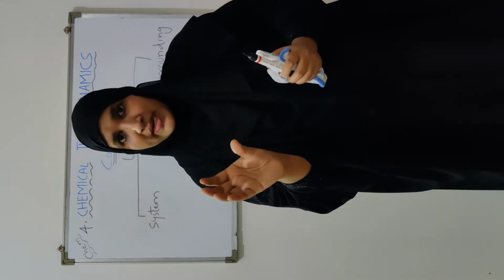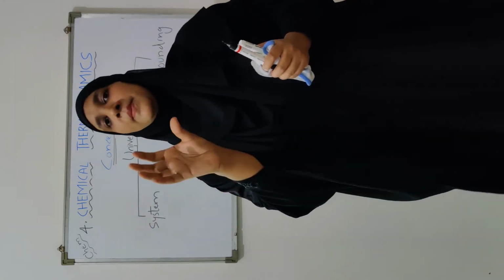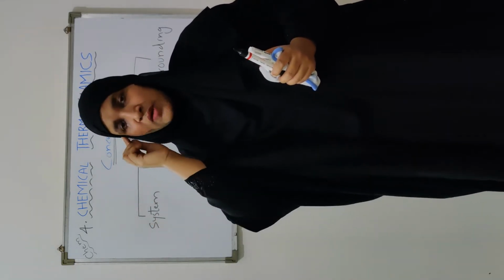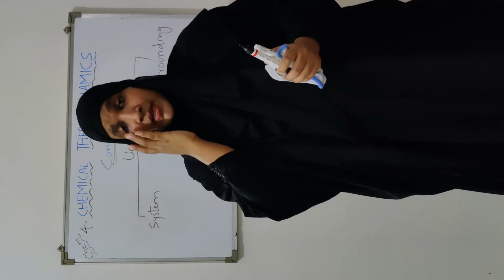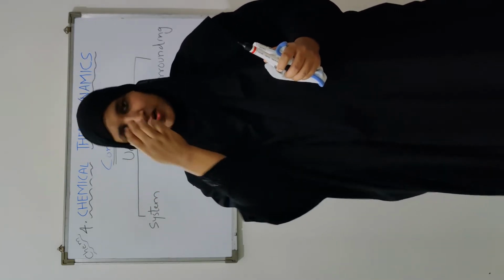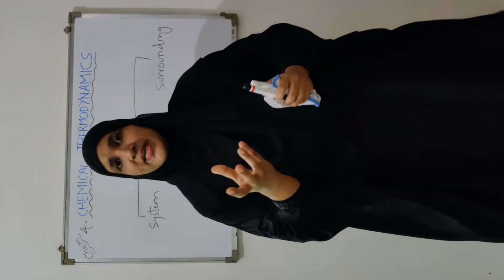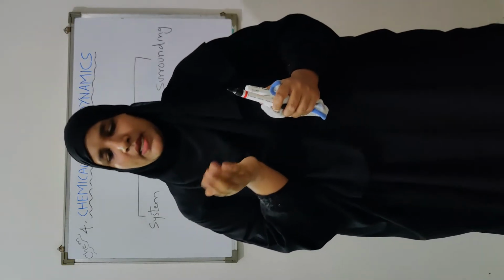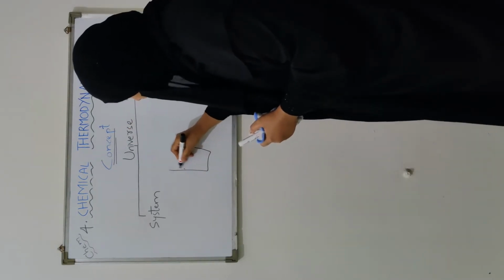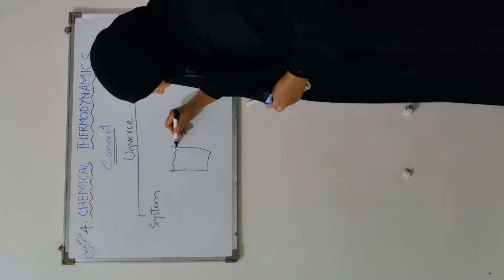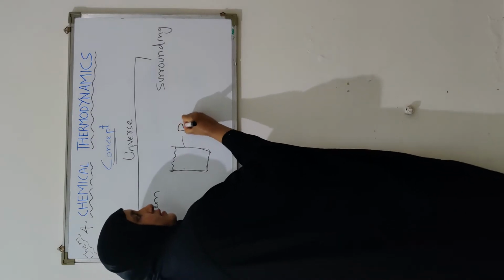So though we are defining that surrounding is everything else outside the system, keep it in your mind that the system gets affected only by the immediate surrounding. And we are also concerned with the immediate surrounding only. Now we know what is system, what is surrounding. I have given you the example of a reaction taking place in a beaker. Now the wall of the beaker that exists between your system and surrounding, these walls of the beaker are termed as boundary.